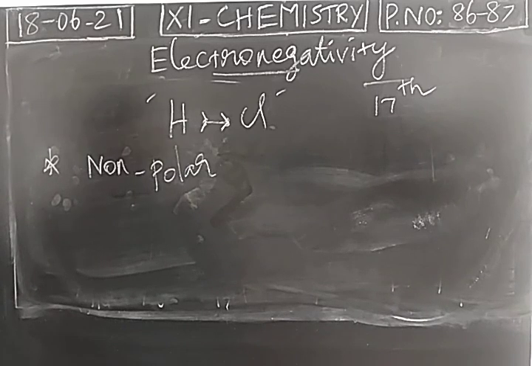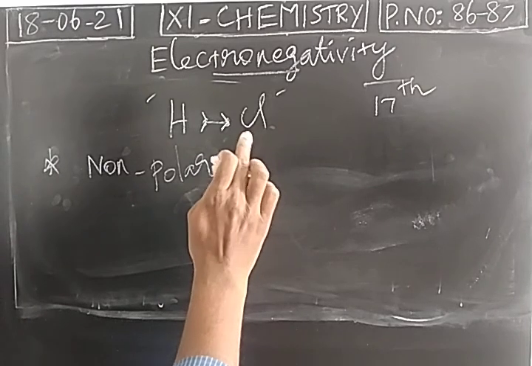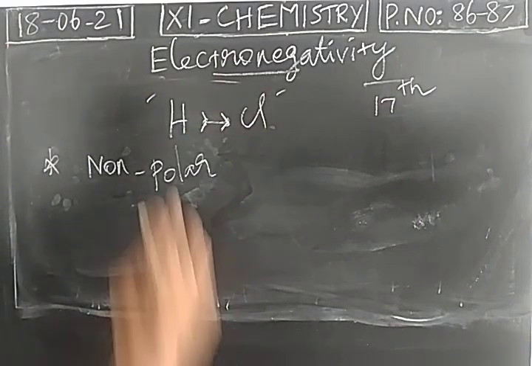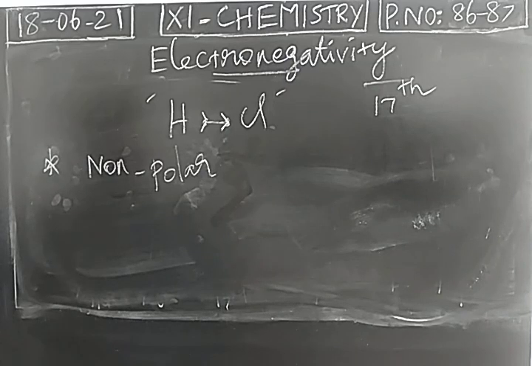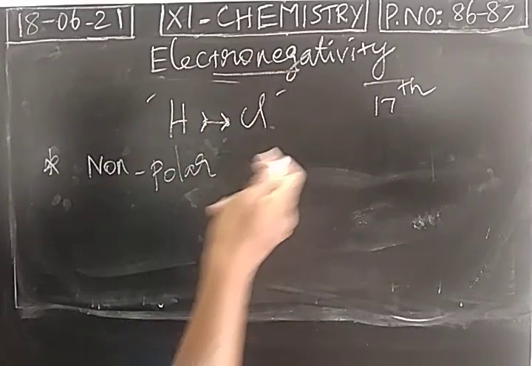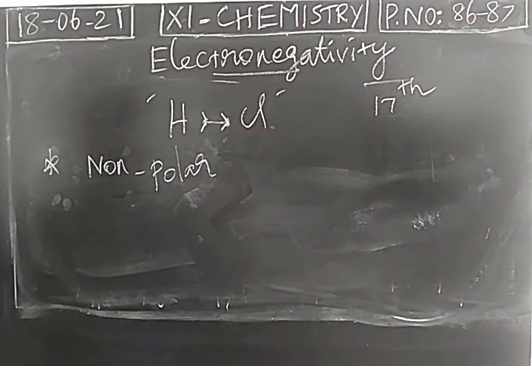Covalent bond cannot exist as a covalent bond for a longer period because of the electron accepting tendency of chlorine. Comparing hydrogen, chlorine has more tendency of accepting the electron because it is present in the extreme right side. As we said, left to right, electron accepting tendency, that means electron affinity value, will be more. So electron accepting tendency of chlorine is more than that of hydrogen. Now the shared pair of electrons, how many pairs are present? Only one pair of electrons is present. It is called a bonded pair or shared pair of electrons. This bonded or shared pair of electrons moves towards the chlorine.